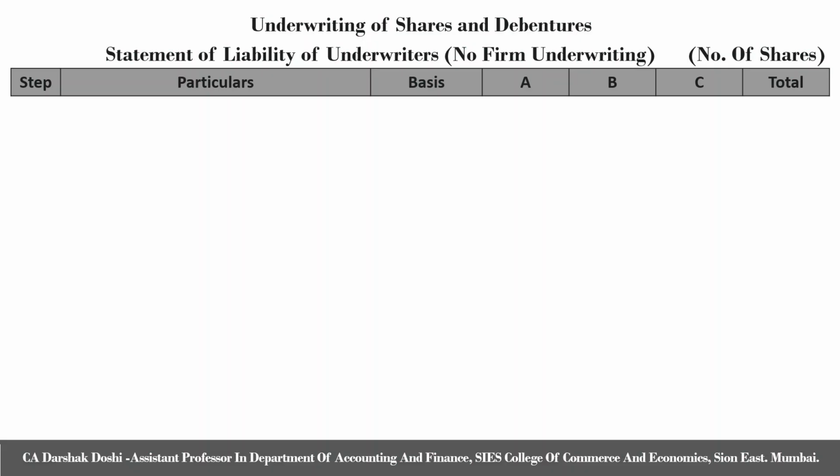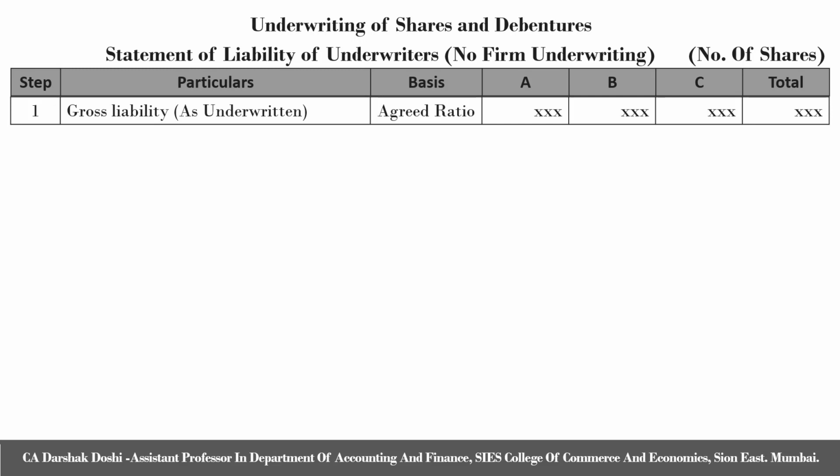If you see, the first column contains steps, the second is particulars, the third is basis, then you have a number of columns depending on the number of underwriters, and the last column is total. The first step is to write down gross liability, which is always as per the agreed ratio. The agreed ratio can be found from the underwriting agreement.